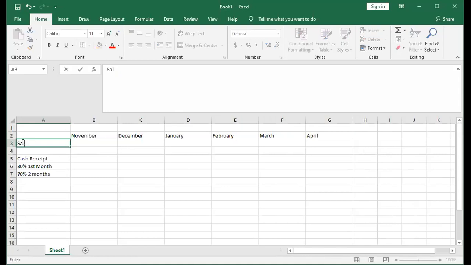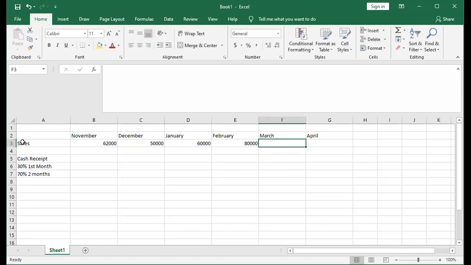Okay, sales is 62,000, 60,000. This one from January to February to April is projected sales. Okay, so it tells you that first month after sales.